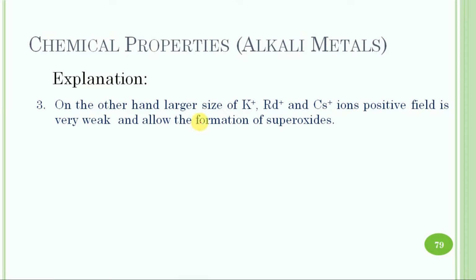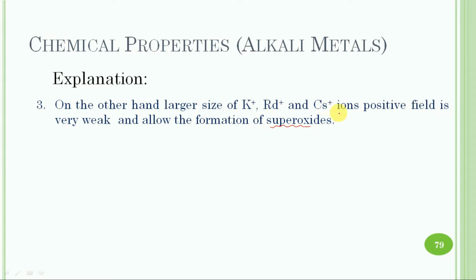On the other hand, in the case of potassium, rubidium and cesium, the size of the ion is very large and it has a very weak positive field around it, so it can only allow the formation of superoxides. So that is the explanation.